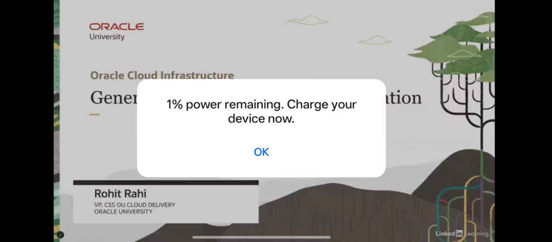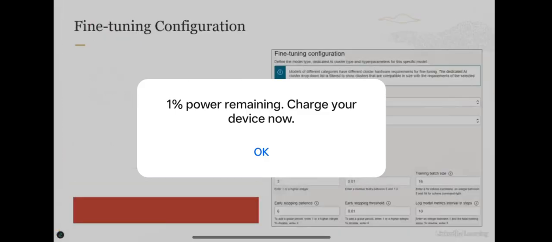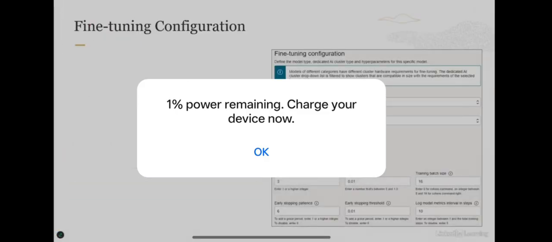Welcome to this lesson on generative AI fine-tuning configuration. So what you see on the right hand side is the OCI console showing the various options available for fine-tuning and fine-tuning configurations. First, let's look at what methods are available. So we have two training methods available today within the service, T-Few, which we have looked at earlier, and LoRA, which is low rank adaptation.